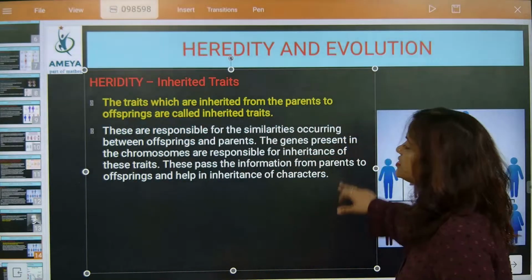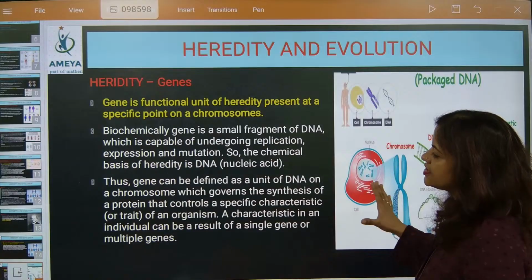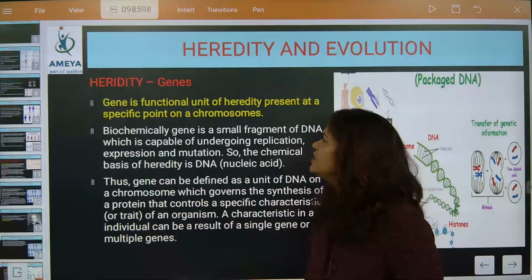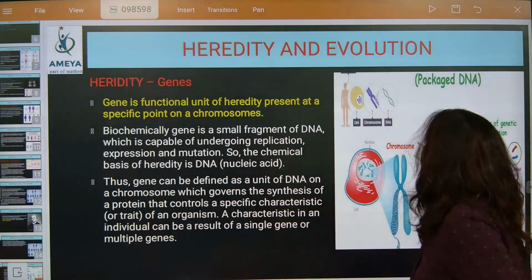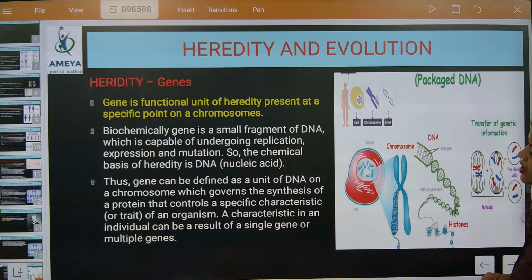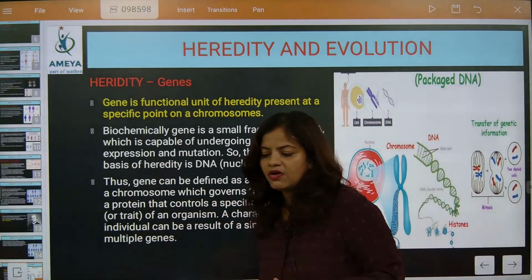So next important work what we have studied. Come on, one by one, start checking. After that, we have talked about heredity, that is the gene section we are going to discuss. Then second part we are going to check. So gene is the functional unit of heredity, present at a specific point on a chromosome. If somebody asks you, this part is very important to understand. So let's check this one out.